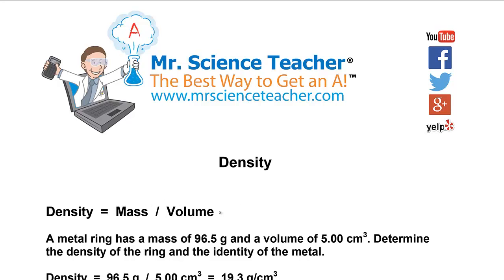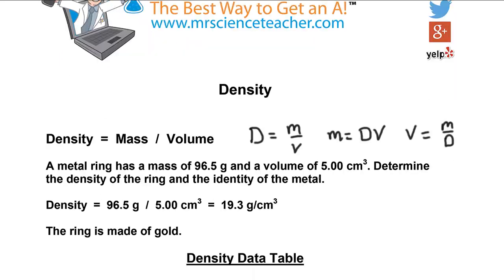Density is mass over volume, and so we can just go ahead and write that as D is equal to M over V. Now we can switch some things around, like we can multiply both sides by V, and we could say M is equal to density times the volume. In other words, we can solve for the mass. Or we could solve for the volume and switch that around, multiply both sides by the volume, and divide both sides by density. And we would get the volume as the mass divided by density. So we can rearrange these, but we need to have at least two of these three variables in order to solve. Let's do a problem.